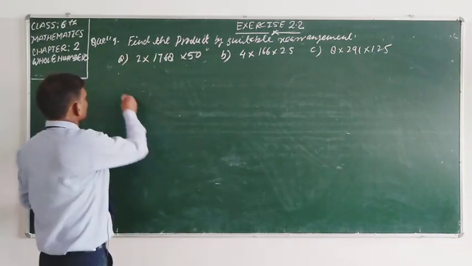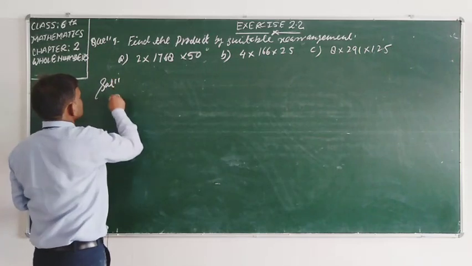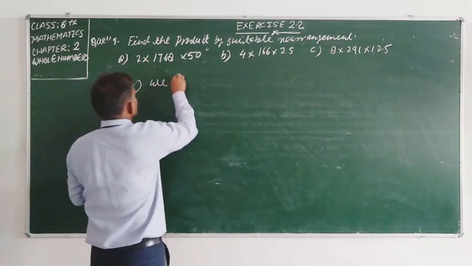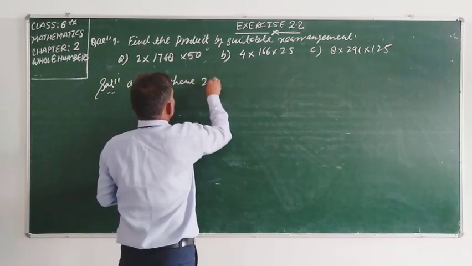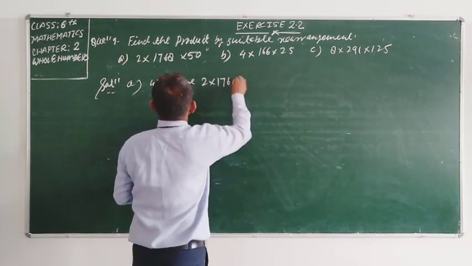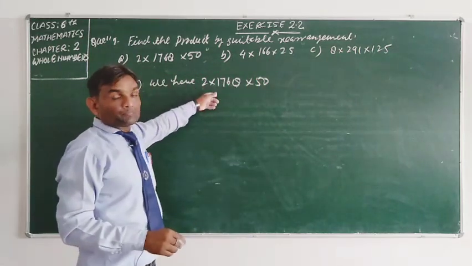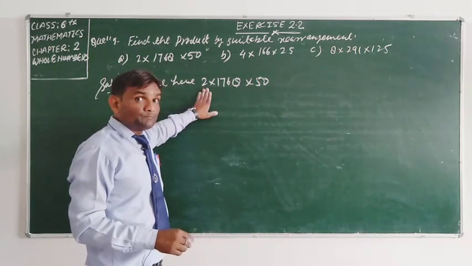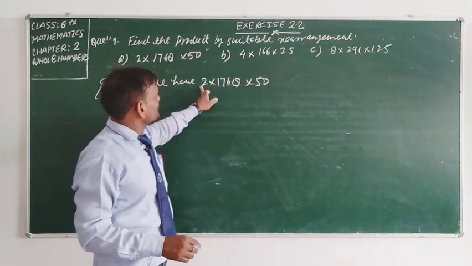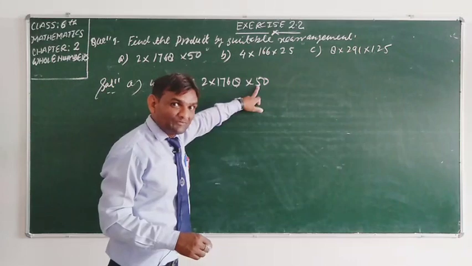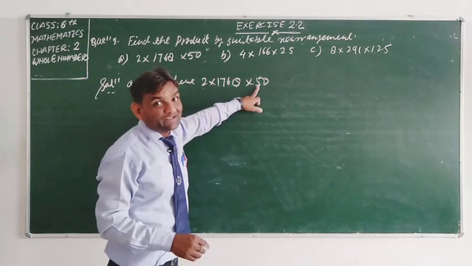So student, if we talk about the solution of this question, your question is 2 into 1768 into 50. Which 2 numbers will you make the group? You can say easily 2 and 50, because 2 into 50 is 100. We get the 0 in result.